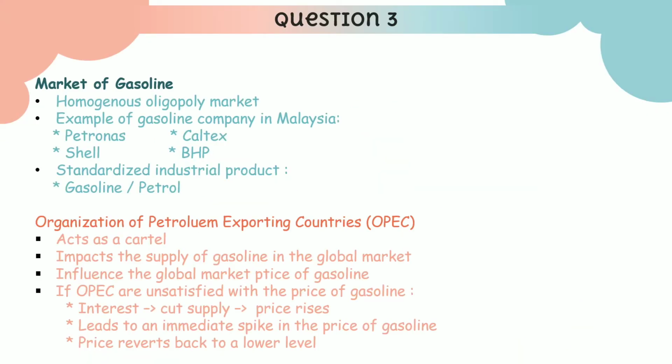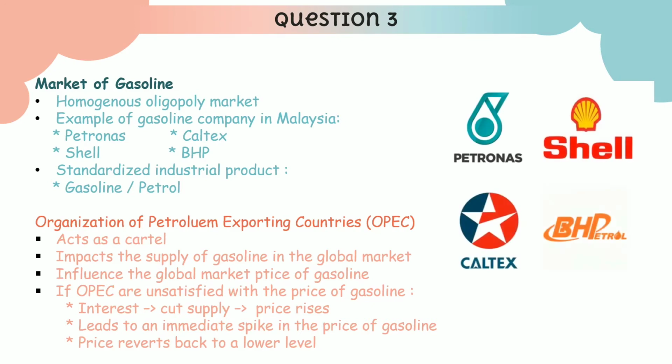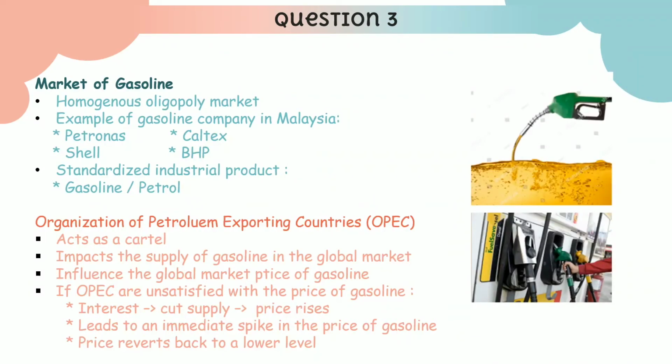The market of gasoline is considered a homogeneous oligopoly market, as the market is dominated by a few large producers of standardized industrial products. Examples of gasoline companies in Malaysia are Petronas, Shell, Caltex, and BHP, and they all produce a standardized industrial product which is gasoline or also called petrol. The price and output levels in the gasoline market can be set by the oligopolies to maximize their profit, but the decisions are based on how they think their competitors will react.